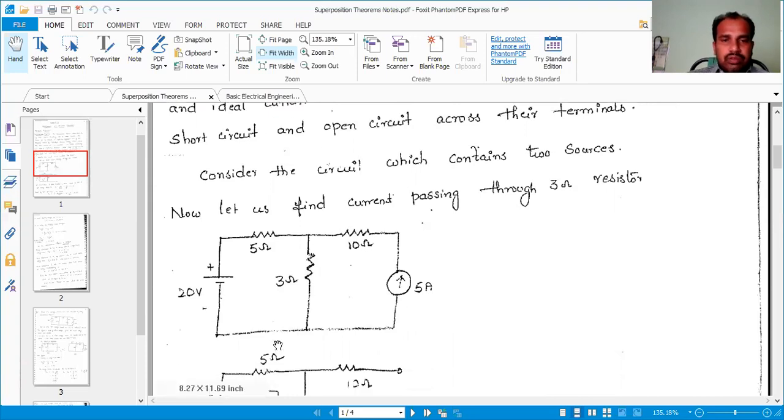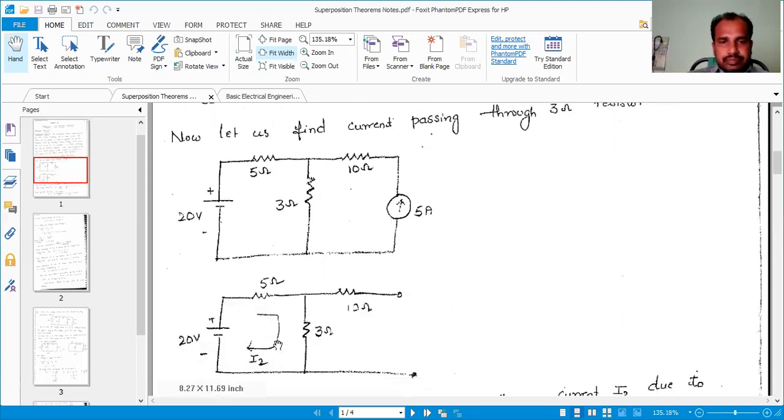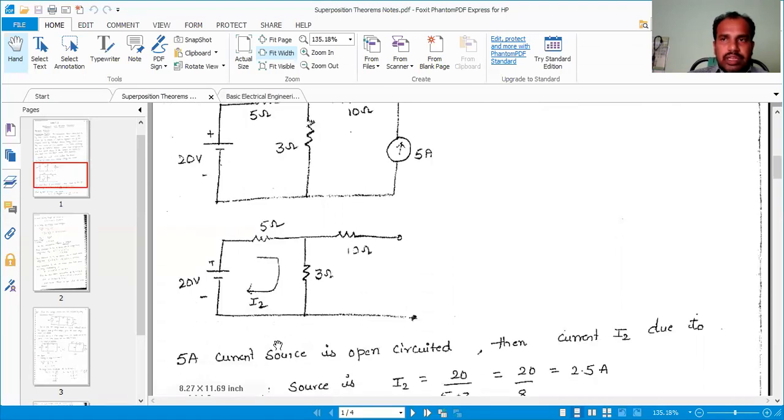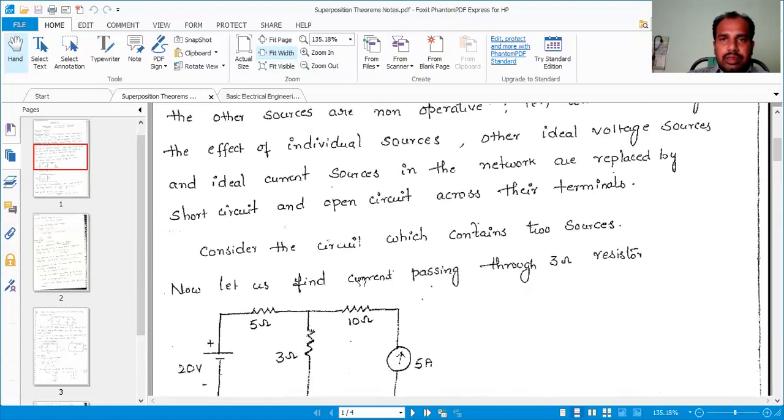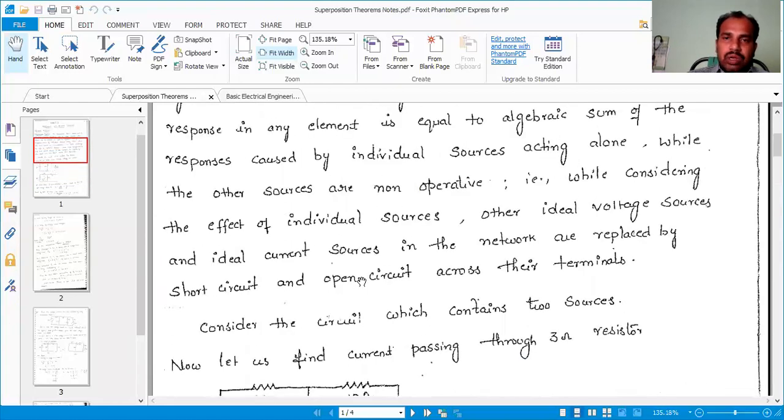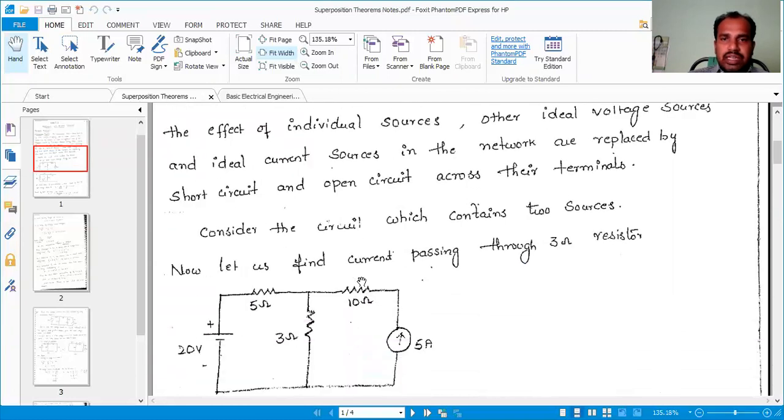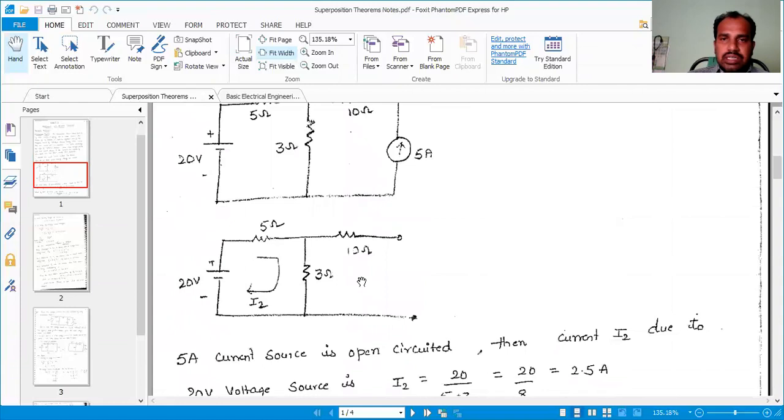Now the first step: any other sources, the voltage sources or current sources, are replaced by a short circuit or open circuit. Here the current source is replaced by an open circuit.